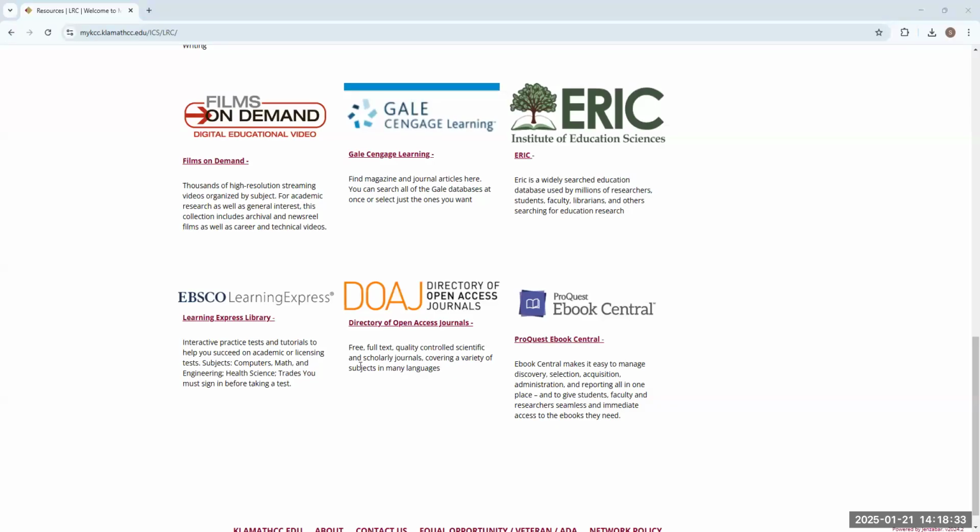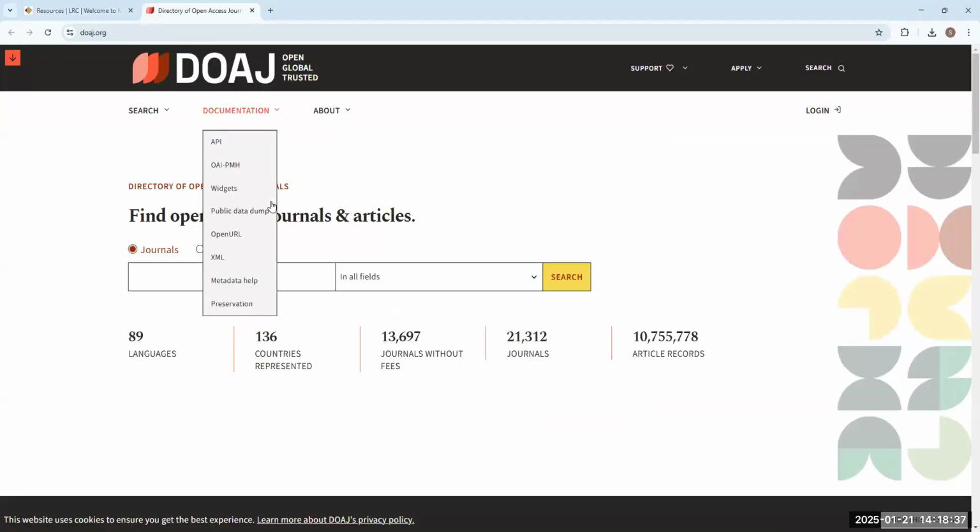Next, we're going to take a look at the Directory of Open Access Journals. So let me go ahead and open this one here. What I find really great about the Directory of Open Access Journals is that it is a database that is full of journals that are open access. So they're free for people to use and look at, right?